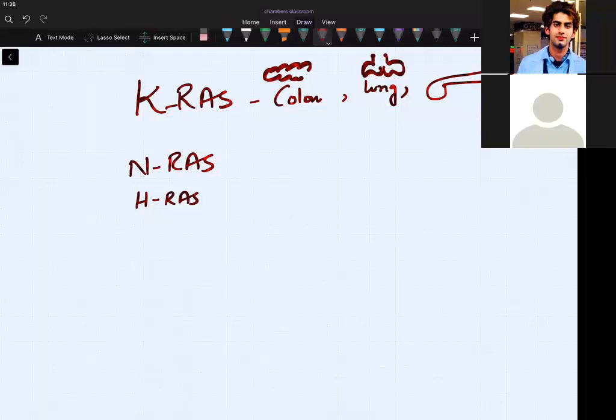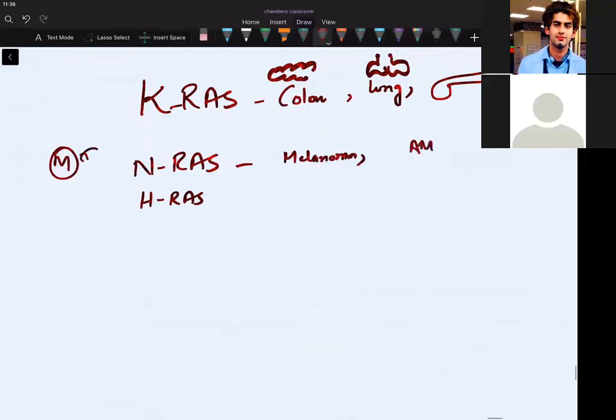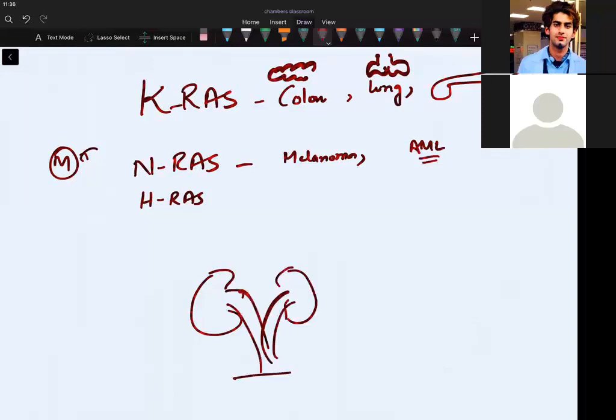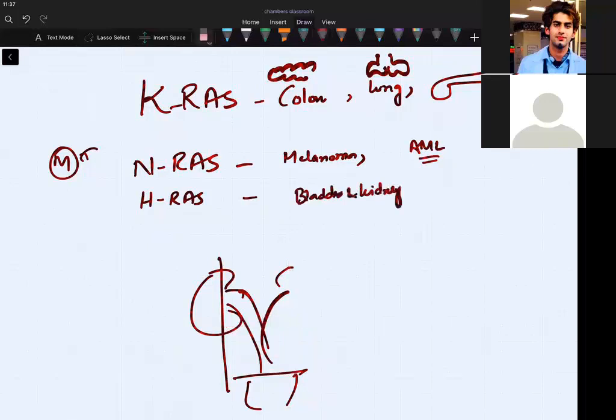And we have NRAS causing N for M. So we have melanoma. We have N for M, AML. So we have blood tumors. Okay, these are all blood tumors. Then we have HRAS. I taught you kidneys are like this and we have a bladder. How I remember is the bladder tumors and kidney tumors, they are in the form of H. So we have HRAS for bladder and kidney. I had given you the trick to remember how you can remember this.